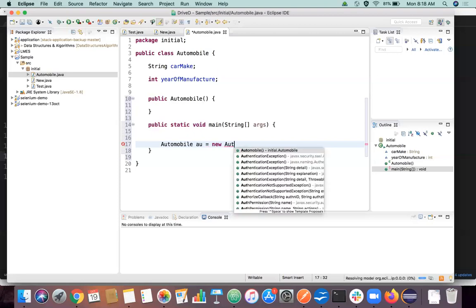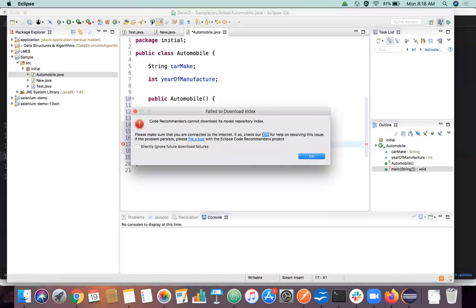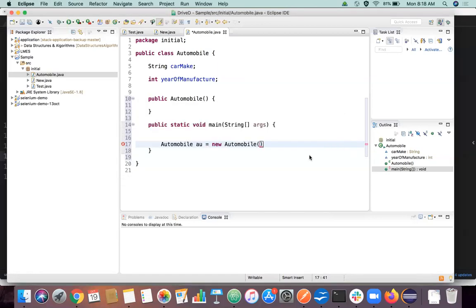So whenever you declare a new keyword, whenever the program is executed, our code will know, okay, new keyword is declared. I have to create some memory for this particular automobile object in a memory space in the RAM somewhere in some random memory like that. Our code will know, so it will create the particular memory block.